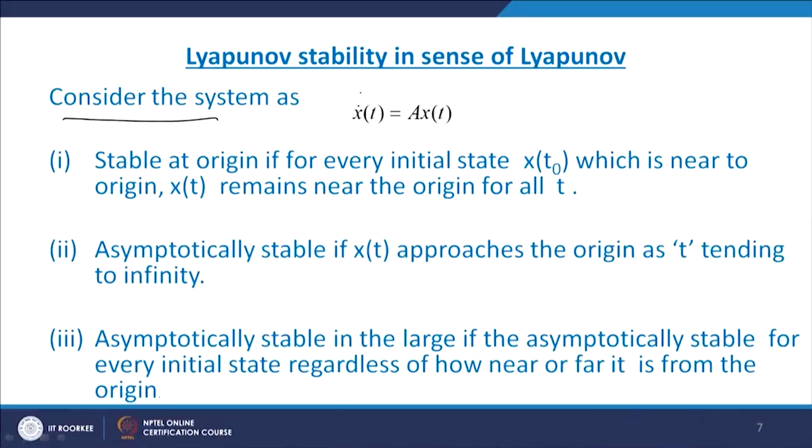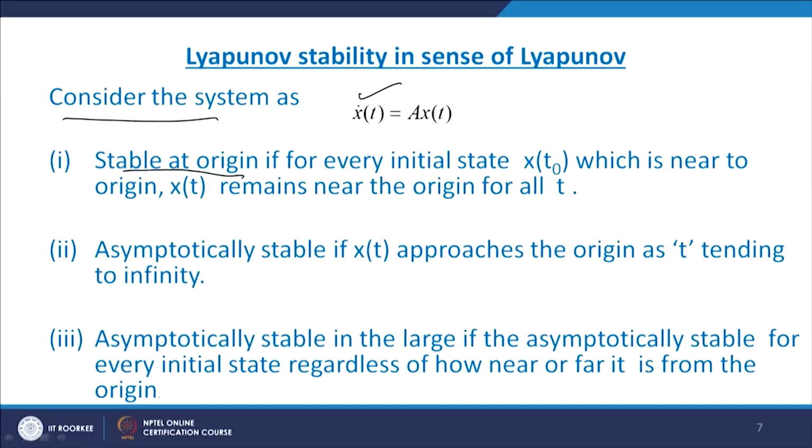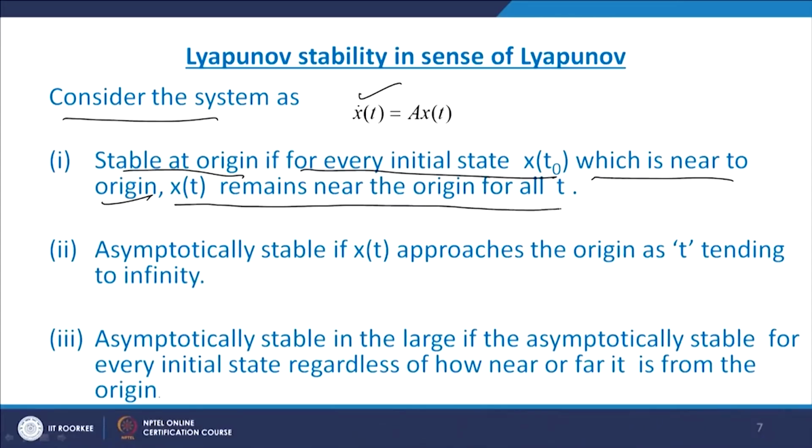Consider the system x dot equal to A of x, t. This is an unforced system. Here there is no u, input is 0. So this system is stable at the origin if, for every initial state x of t0 which is near to the origin, the origin being the equilibrium point, x of t remains near the origin for all t. That is when the system is stable.